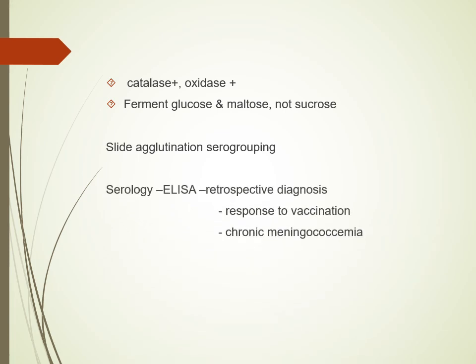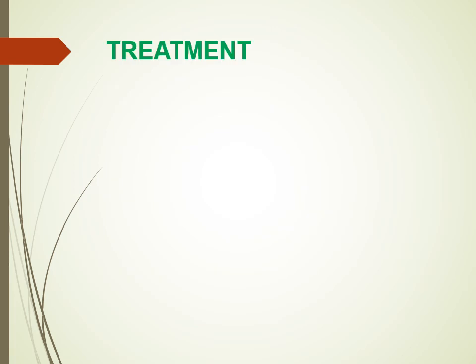Serological diagnosis is by ELISA, for retrospective diagnosis of this infection. We want to check response to vaccination and in case of chronic meningococcemia. Molecular diagnosis is by PCR. Then treatment.